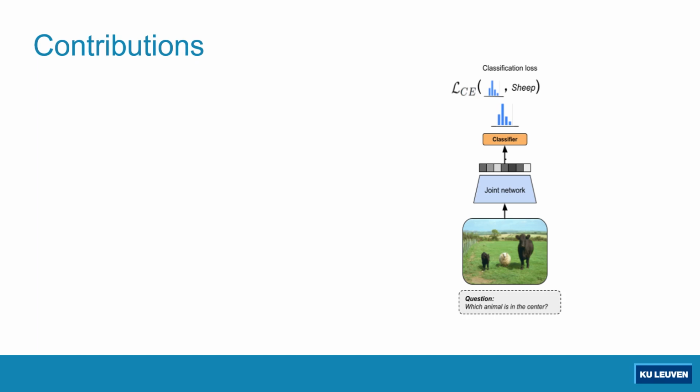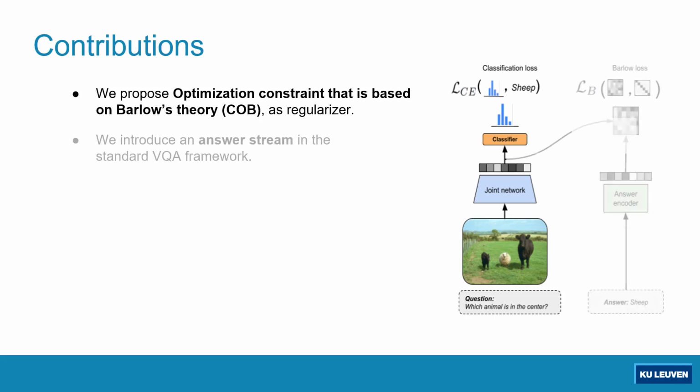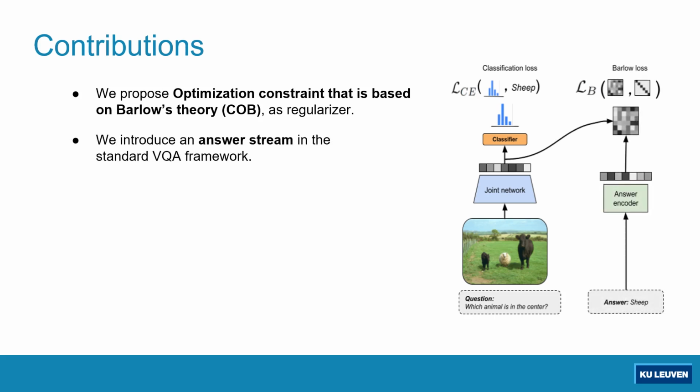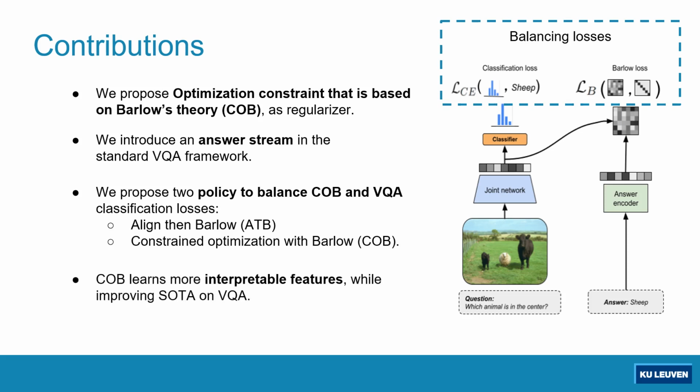We have four major contributions. We propose an optimization constraint using Barlow redundancy minimization hypothesis as a regularizer to the VQA formulation. We introduce an answer stream to the standard VQA architecture to align image and question space with the answer semantics. Since the naive addition of the redundancy minimization constraint is non-trivial and leads to an inferior performance, we introduce two loss balancing policies. The first one being align then Barlow and the second one being constraint optimization with Barlow. Finally, we show that the resulting feature space of our proposed model is more interpretable than the base model it regularizes.